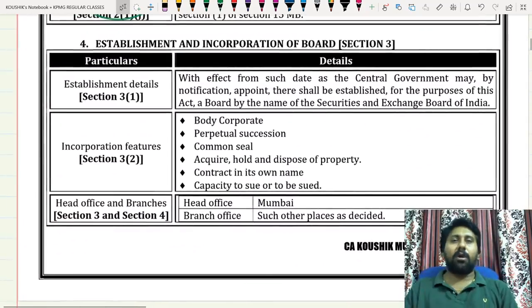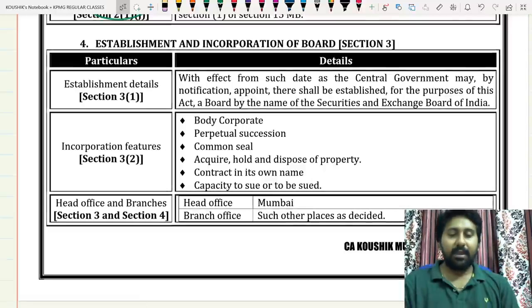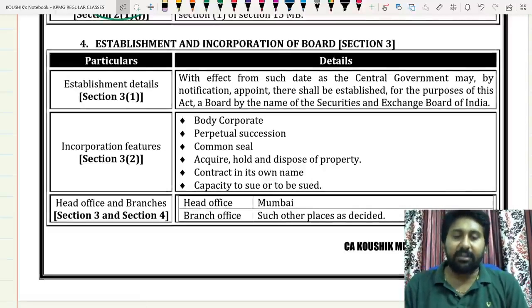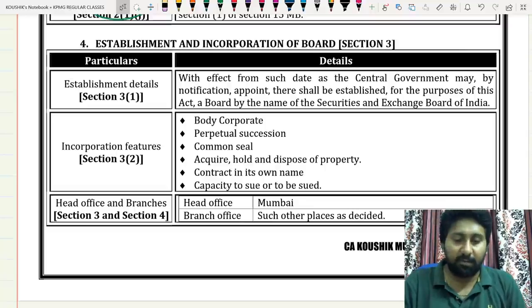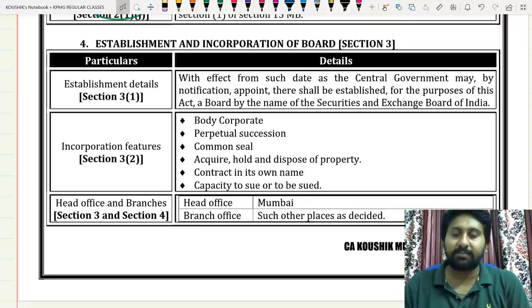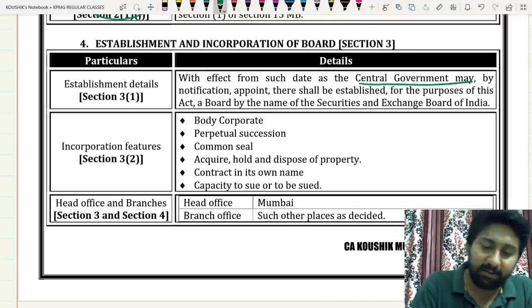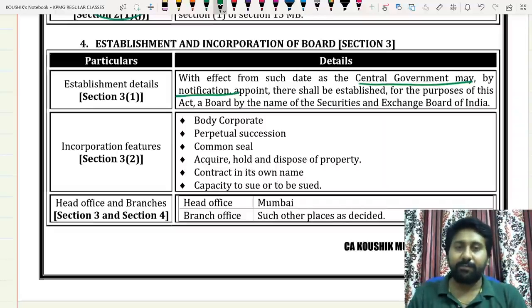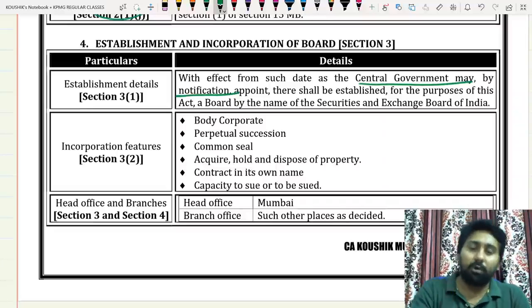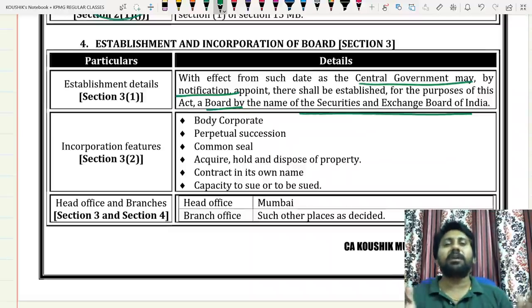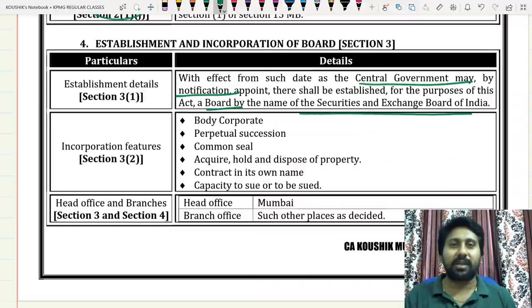Establishment and incorporation of the board. Establishment details: with effect from such date as the Central Government may, by notification, appoint, there shall be established for the purposes of this Act a board by the name Securities and Exchange Board. Main intention: who will establish? Central Government will establish by notification in the official gazette. It will form a board with the name called SEBI. Simply, who starts? Central Government. With the name, what is started? Ministry? No, a board with a name called SEBI.